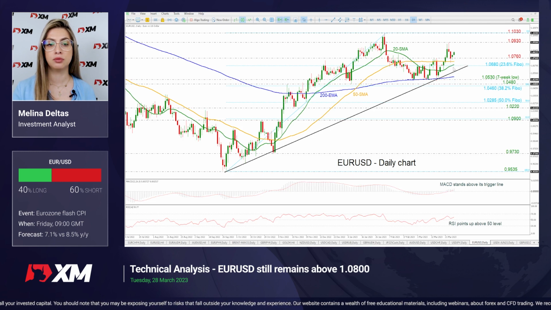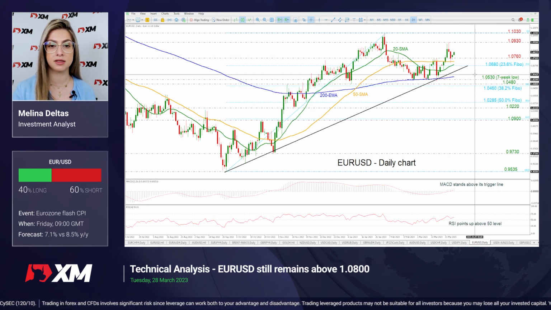Alternatively, if the price drops beneath the short-term SMAs and also below the 23.6% FIBO of 1.0680, then it may reach this uptrend line here around 1.0620 ahead of the 200-day SMA, which is holding around 1.0557, ahead of also the 7-week low of 1.0530, and it may switch the outlook to bearish. The MACD is standing above its trigger and zero lines, and the RSI is pointing up, mirroring this latest upward movement on price.